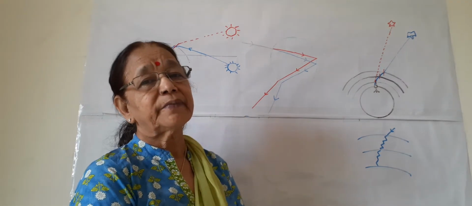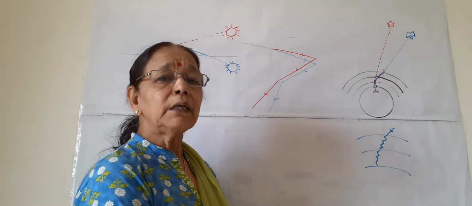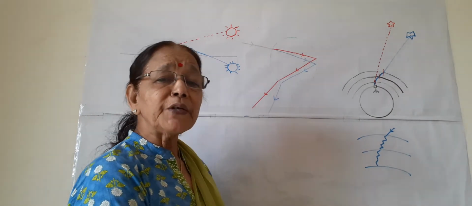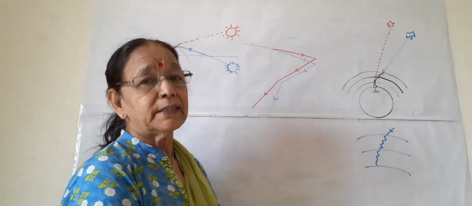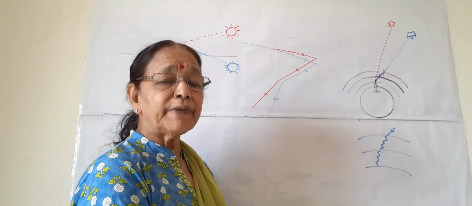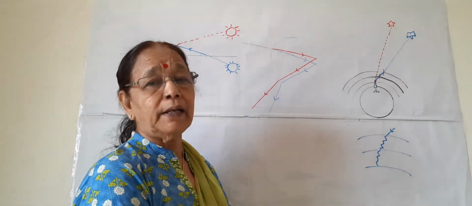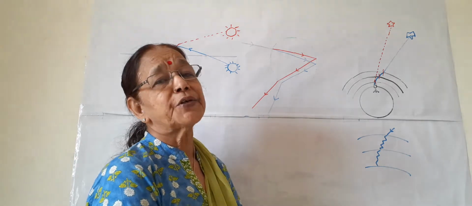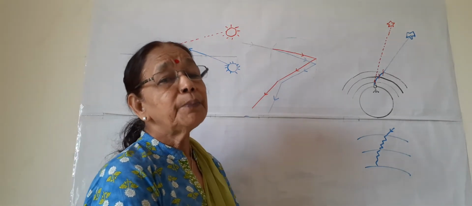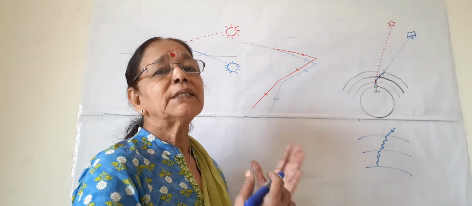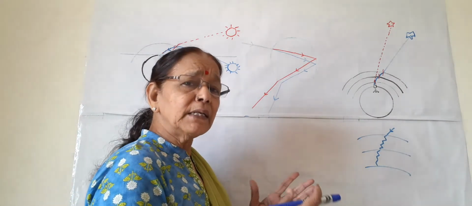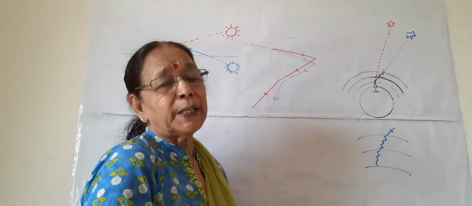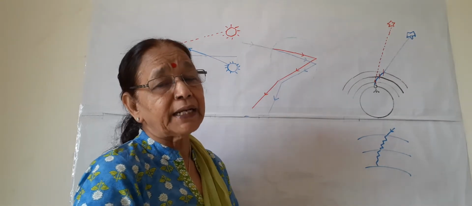Hello students. In this video, we will learn about some very beautiful natural phenomena which are due to some special properties of light rays like reflection, refraction, dispersion and others also. We have done refraction and dispersion of a light ray through a prism. Refraction, all of you know, is just the bending of light if it enters from one medium to another medium having different optical densities or different refractive indexes.